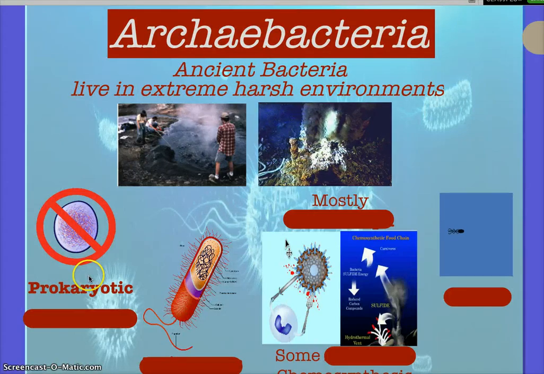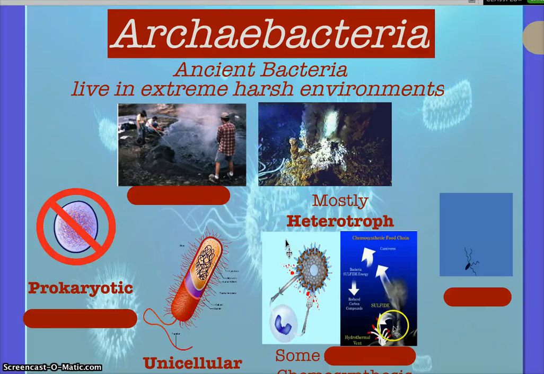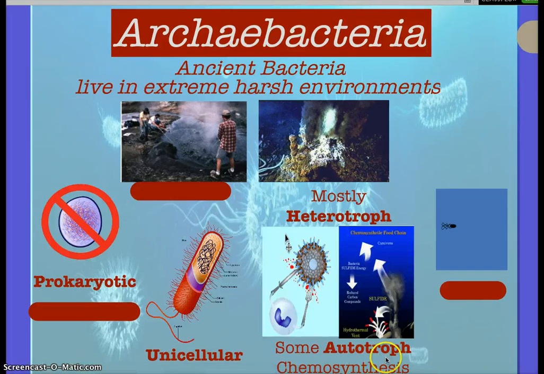So archaebacteria are all prokaryotic organisms. What's their cell condition? Unicellular or single-celled. How do they feed? They're autotrophs and they're heterotrophs, okay? Believe it or not, they're mostly heterotrophs, but they also make their own food, and a lot of them do this through a process called chemosynthesis. Archaebacteria, think of A for archae, A for ancient. So highlight this A, highlight the word ancient. They are the first bacteria, let's say. They're not really what we consider the bacteria we reference today.